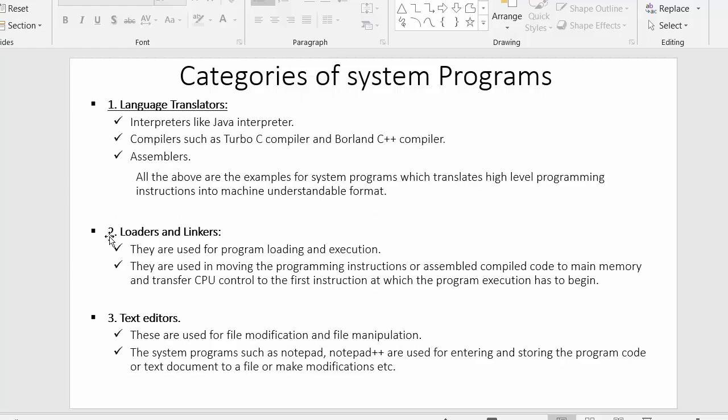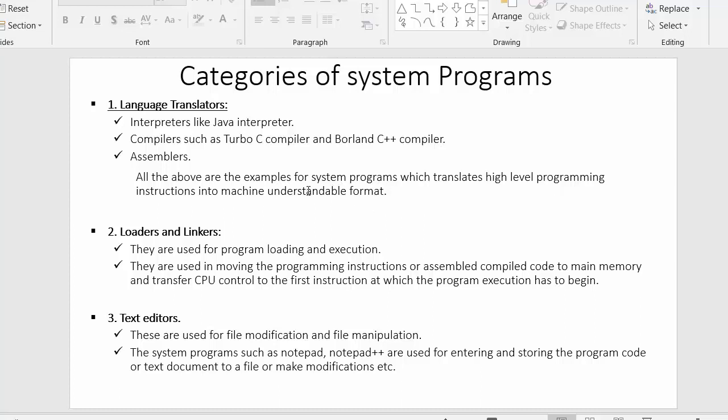Language translators include interpreters like the Java interpreter, compilers such as the Turbo C compiler and Borland C++ compiler, and assemblers. All of this comes under language translators, and their duty is to translate high level programming instructions into the machine understandable format.